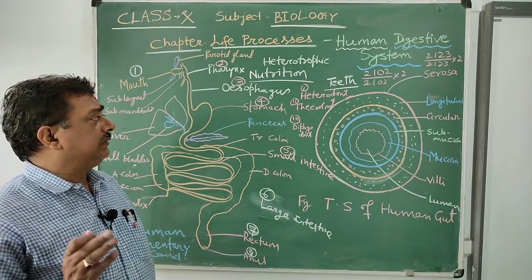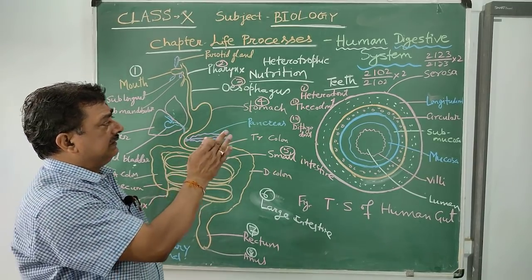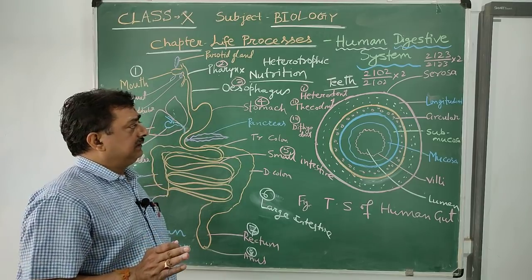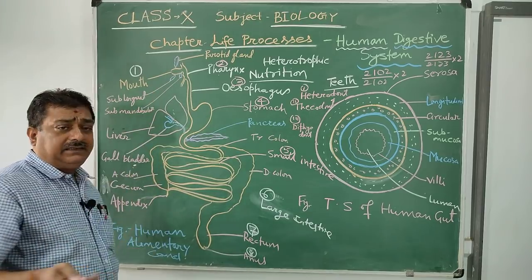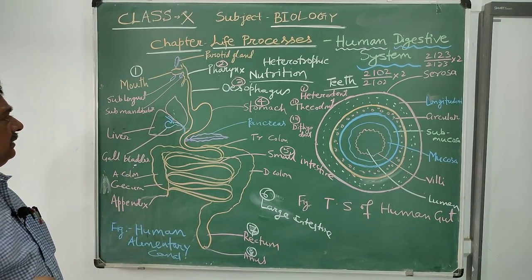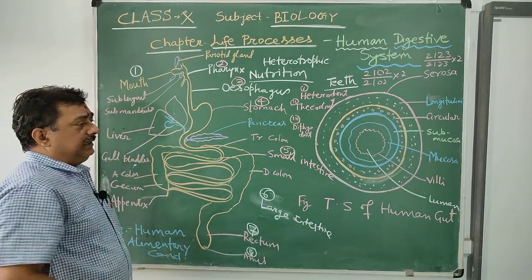So altogether 32 teeth are found in the permanent set, but 20 teeth are deciduous. So some are diphyodont and some are monophyodont also. And the tongue contains different types of taste buds, responsible for different types of taste.